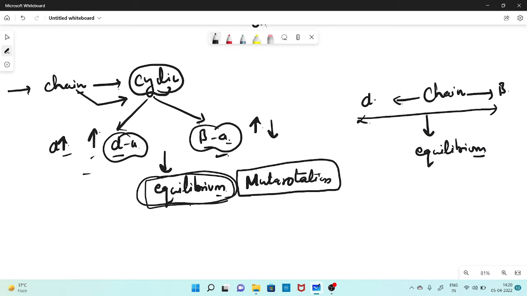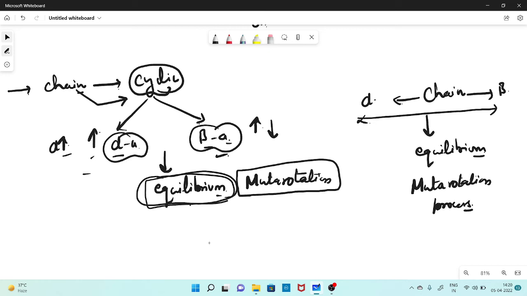So this interconversion of the anomers in aqueous solution is called the mutarotation process. This is also an important process present in carbohydrates.